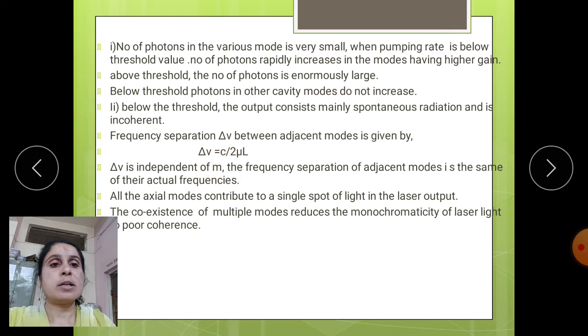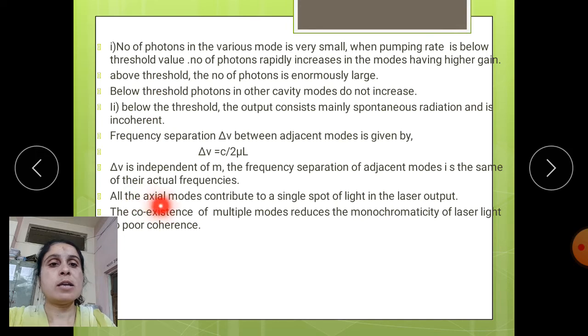delta V is equal to C by 2 mu L, where in this equation delta V is independent of m, and the frequency of separation of adjacent modes is the same when the actual frequency is present.